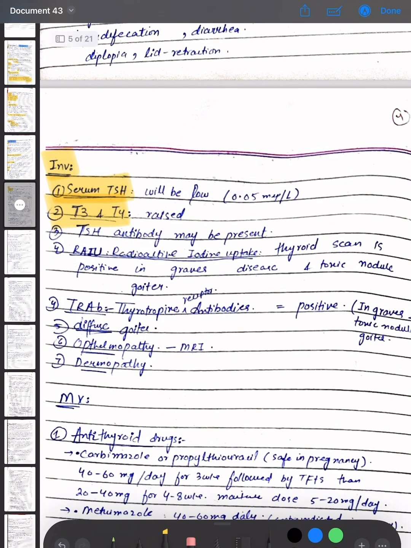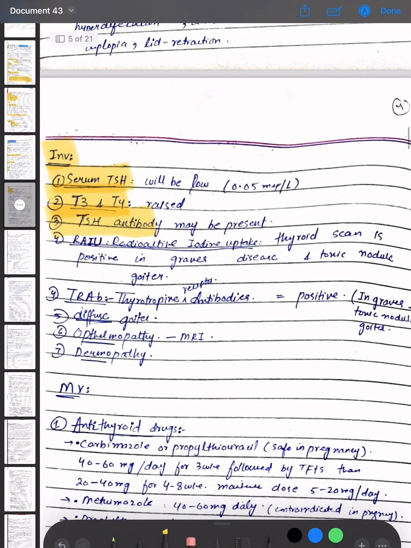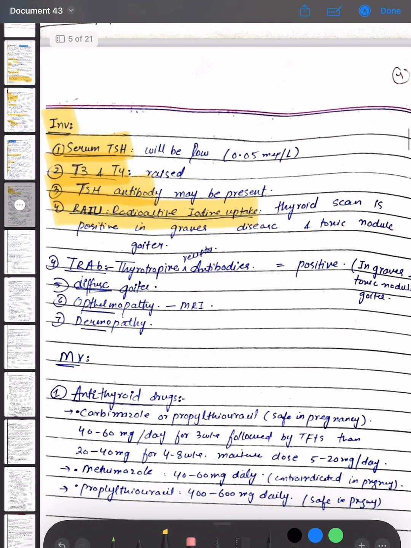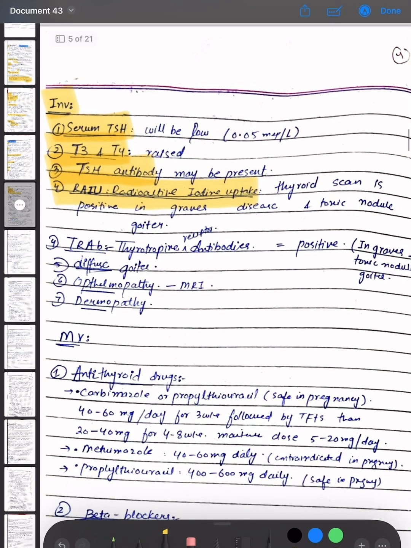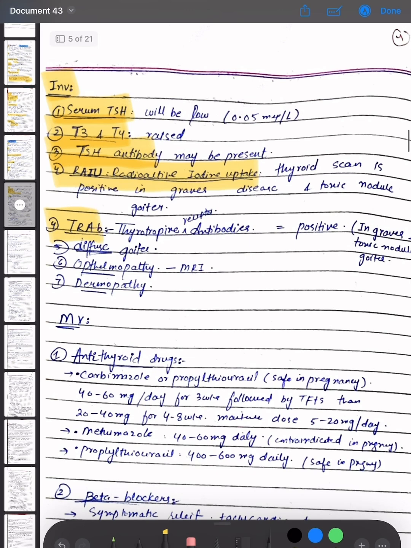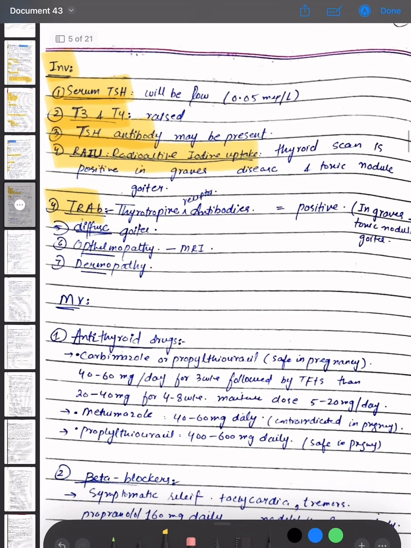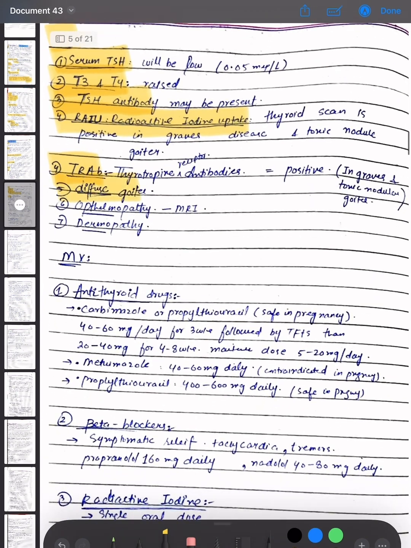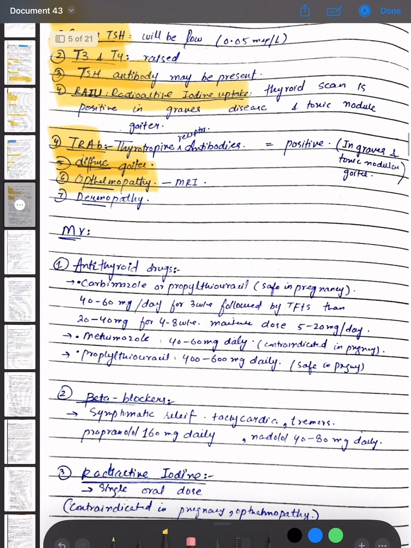TSH antibody may be present. Radioactive iodine uptake is checked, that is thyroid scan, which is positive in Graves' disease and toxic nodular goiter. Thyrotropin receptor antibodies are done, which are positive in Graves' disease and toxic nodular goiter. Diffuse goiter and ophthalmopathy are assessed. MRI is done and dermopathy is checked.